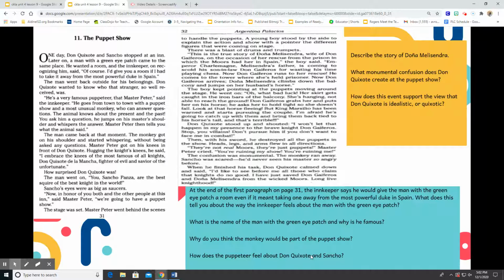Master Peter went behind the scenes to handle the puppets. A young boy stood by the side to explain the action and show with a pointer the different figures that were coming on stage. There was a blast of drums and trumpets. "This is the true story of Donna Malacina, wife of Don Jerusos, on the occasion of her rescue from the prison in which the Moors, that's your core vocabulary, had her in